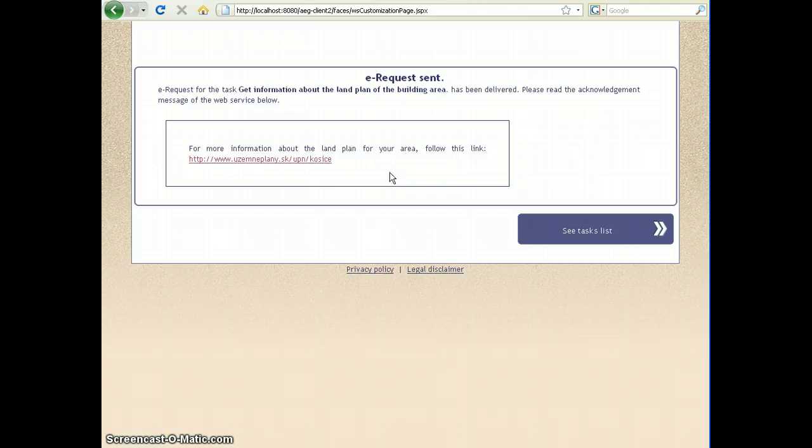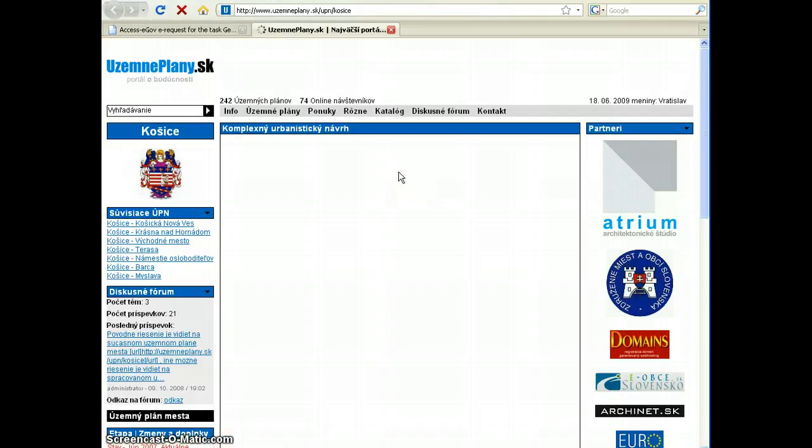The service provided the following information, which is represented as the HTML fragment extracted from the result of the invocation. In our case, the service returned the URL, the location where the land plan for the Košice region is published. So I can follow this link and find more information about my case.